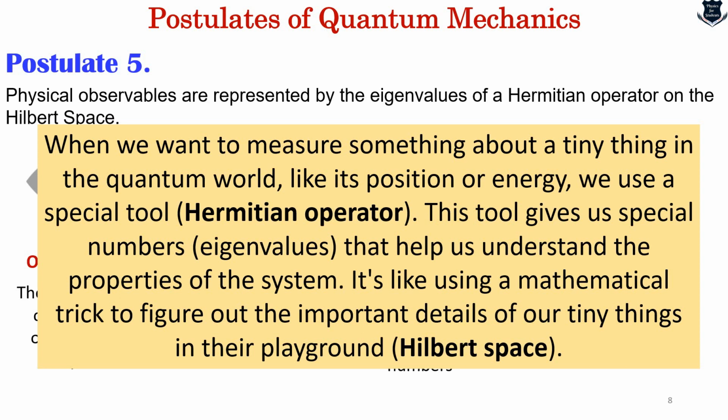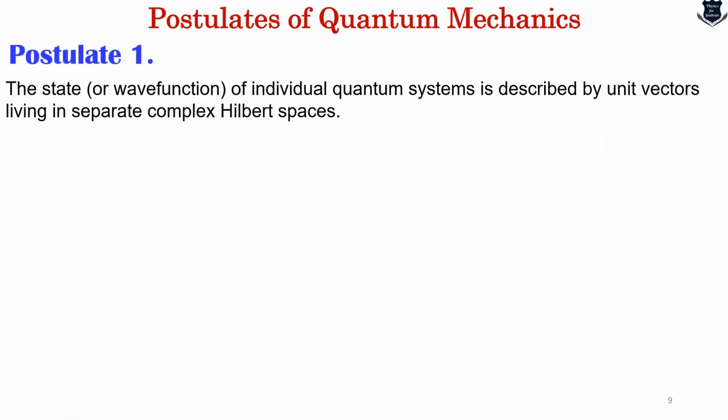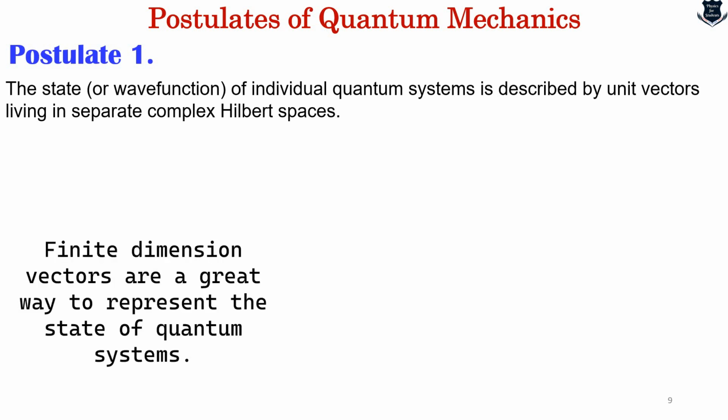Okay, now that we have understood all the 5 postulates in very crude, very simple language, it is time that we go back to postulate 1 and try to discover a little bit more. If you refer to postulate 1, you see the finite dimension vectors are a great way to represent the state of the quantum system, something which is very finite.